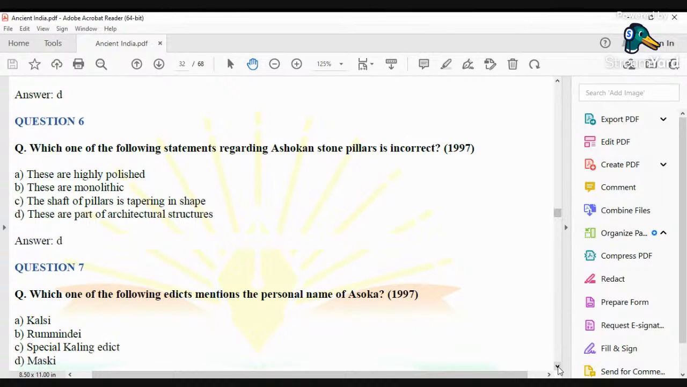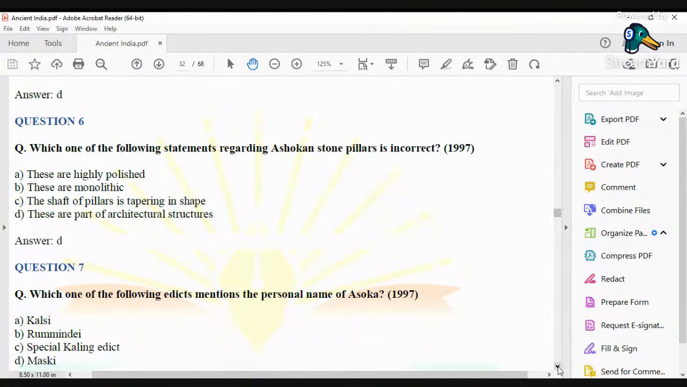If you look at the Ashokan pillar, it will become clear to you that the shape of the base of the Ashokan pillar is known as a tapering structure. That particular type of base, the pattern or the shape, is known as tapering shape.